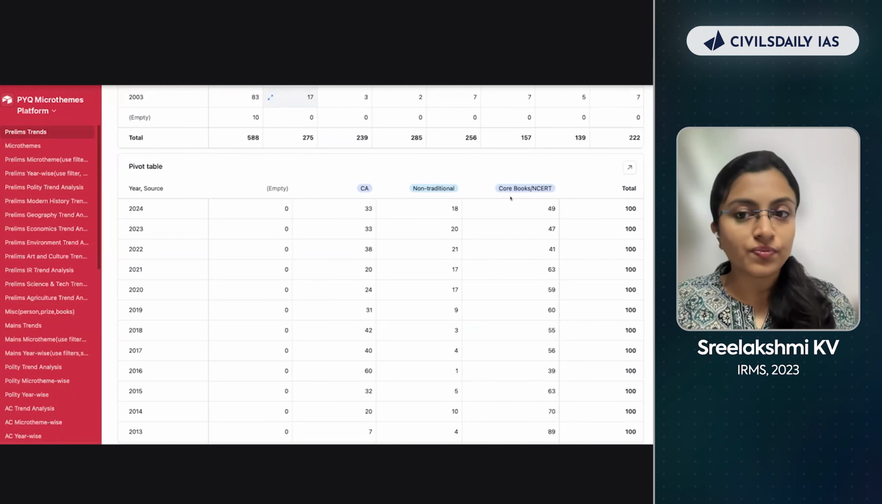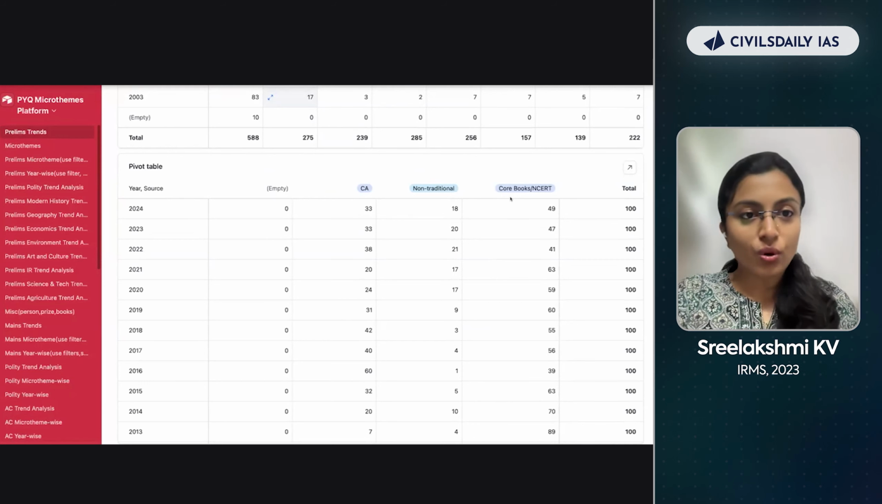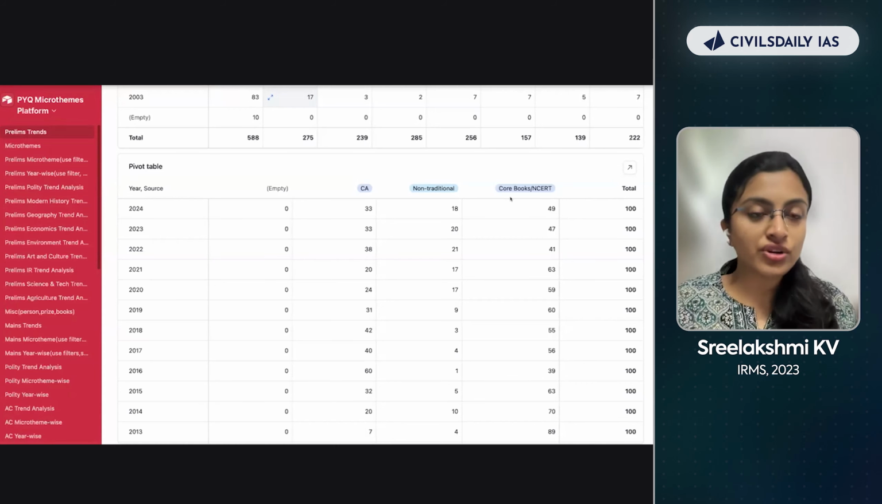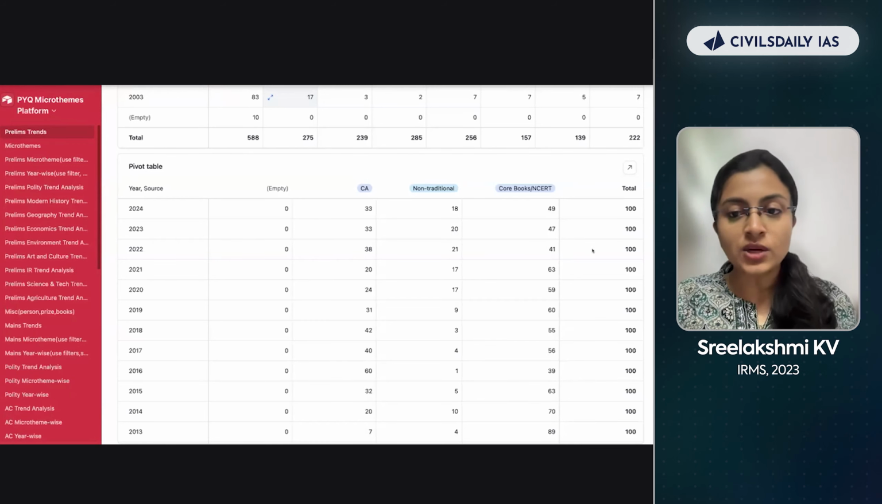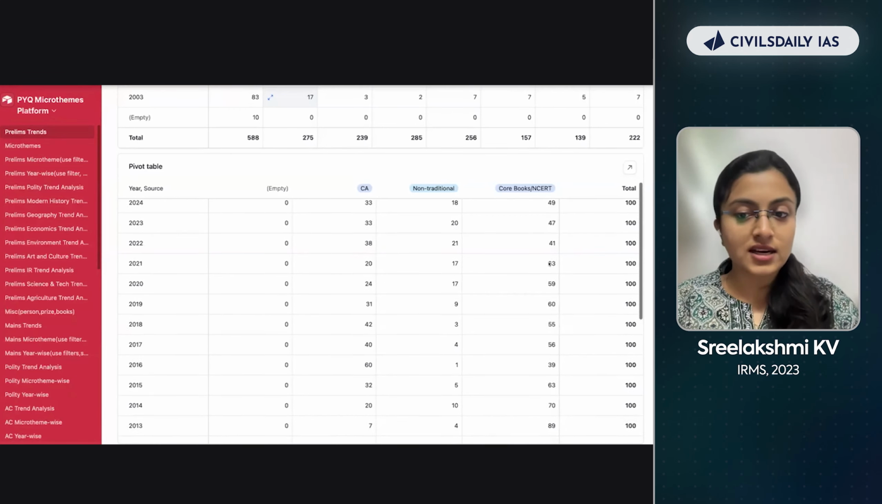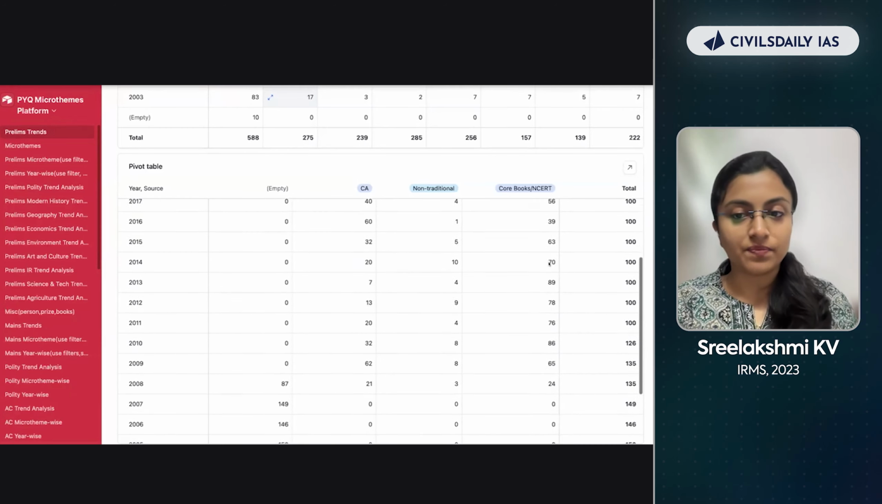What does this tell you? It tells you that core books and NCERTs are important enough. You don't have to run behind some non-traditional resources. First, cover your core books. First, cover your NCERTs, and then move on to the next thing. Okay? So you can see the proportion. In 2021, 63 questions came from the core books and NCERTs. In 2019, 55 questions came from core books and NCERTs. So you just see the trend here.